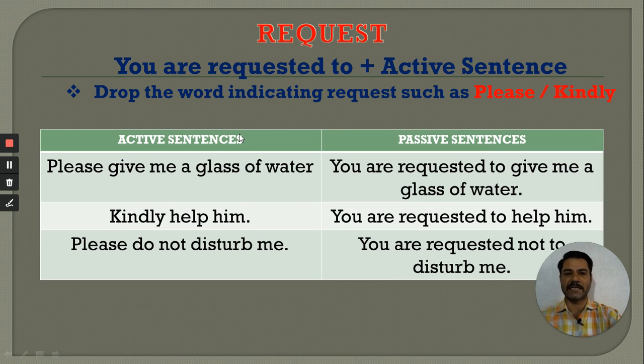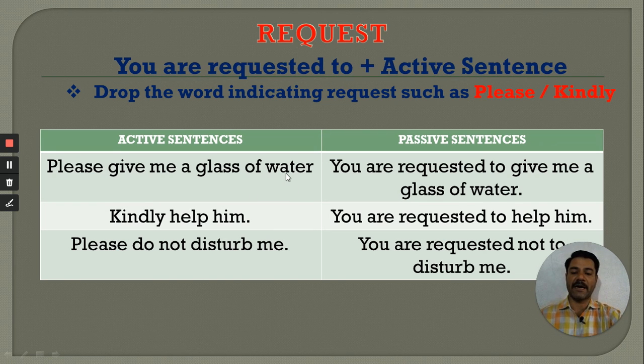In case of the sentences which are expressing request, we have to follow you are requested to plus active sentence. मतलब हमें you are requested to लिखना है पैसिव कन्वर्सन के लिए और एक्टिव सेंटेंस को कॉपी कर देना है. बट कॉपी करने के पहले एक स्टार पॉइंट हमें अपने माइंड में सेट करना है कि we have to drop the words which are indicating request such as please and kindly from that active sentence. एक्टिव सेंटेंस में यूज होने वाले प्लीज एंड काइंडली वर्ड्स को ड्रॉप कर देना है while converting it into its passive.